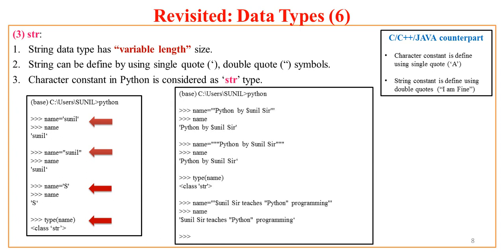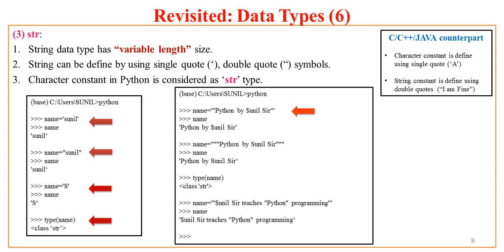So on the prompt, I assign Python by Sunil sir to the name variable, and this Python by Sunil sir is a string put in 3 single quotes at the beginning of the string and 3 single quotes at the end of the string. Now for Python, putting a string in 3 single quotes at the beginning and end, or even 3 double quotes at the beginning and 3 double quotes at the end, forms a string. This is also one of the ways of specifying a string.